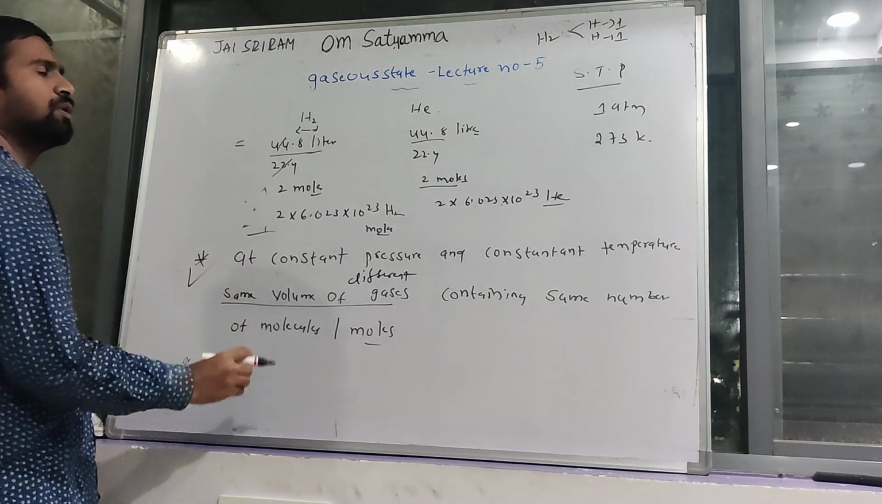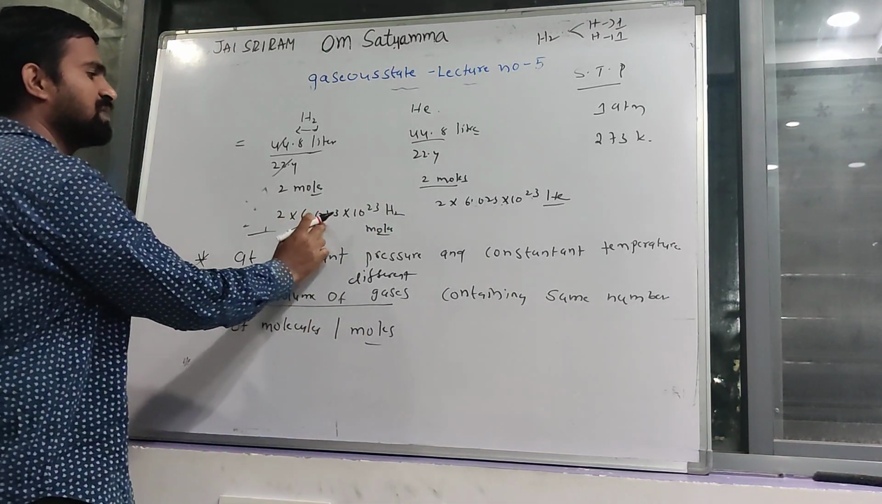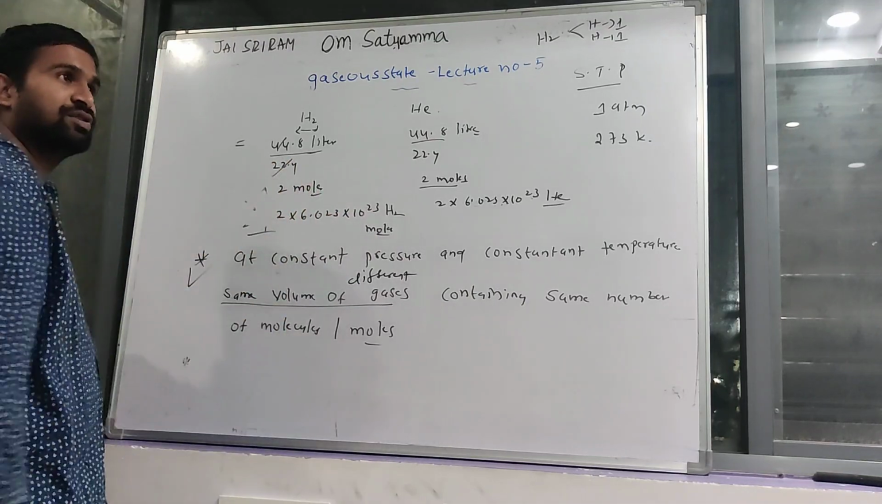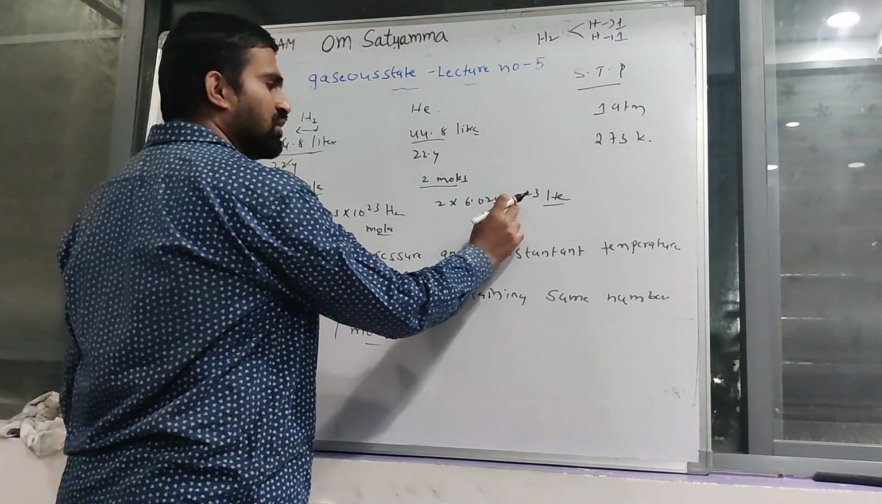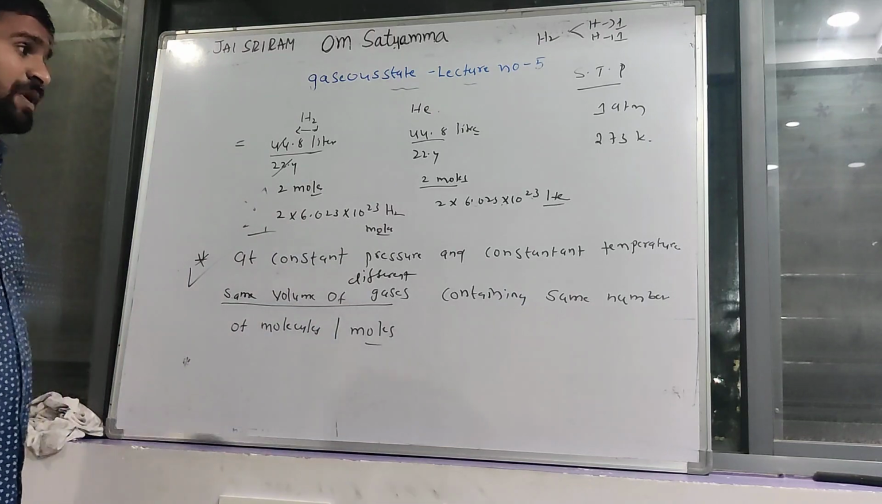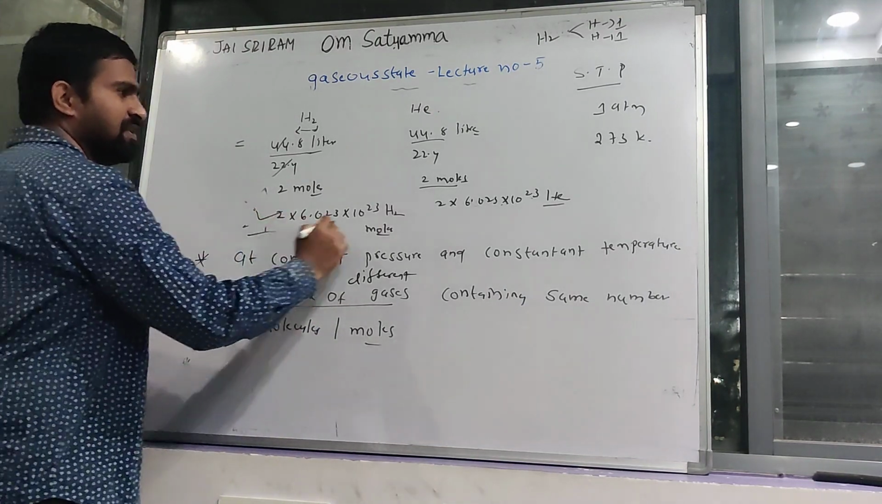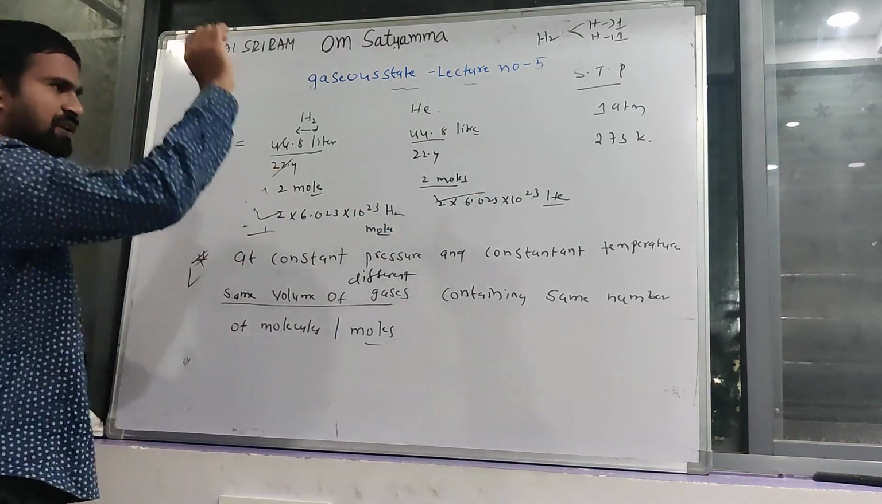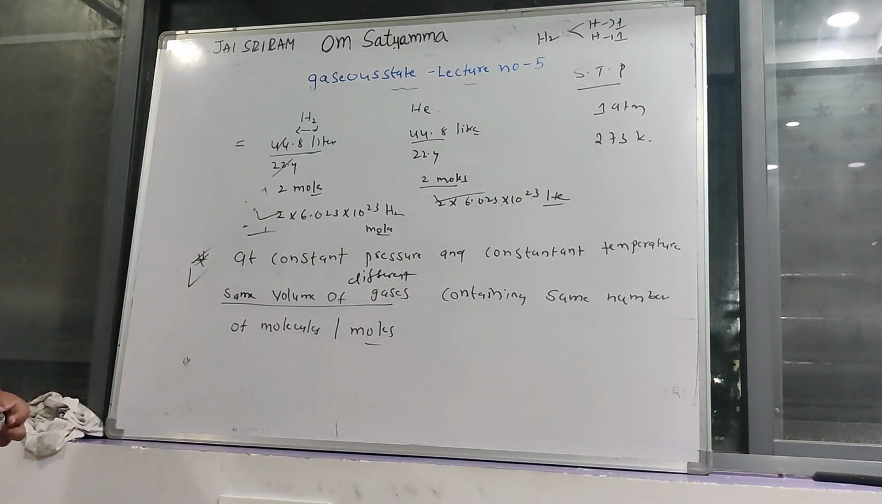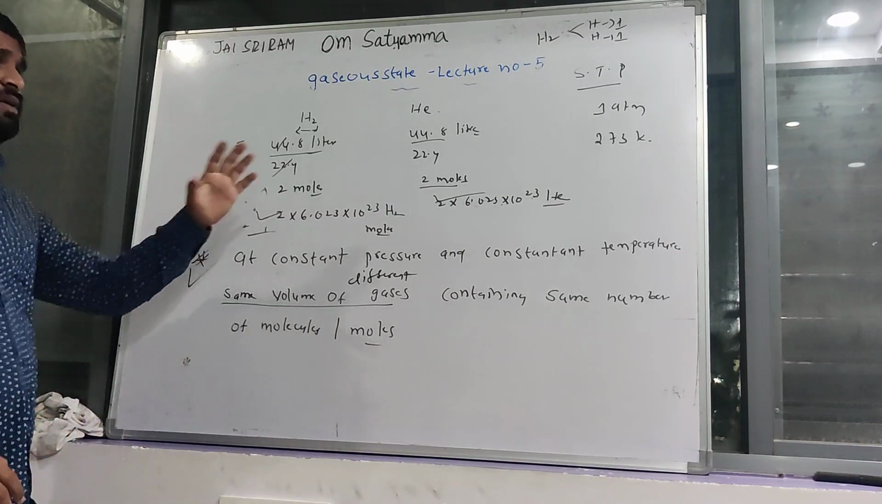For example, 2 moles converted to atoms: 2 into 6.023 into 10 power 23 hydrogen molecules, and 2 into 6.023 into 10 power 23 helium atoms. The number is the same here also. This statement is the same. Clear? That's why I can say mole concept here.